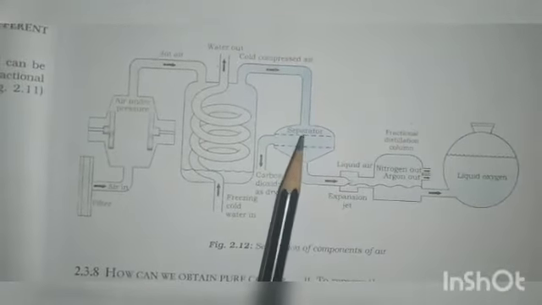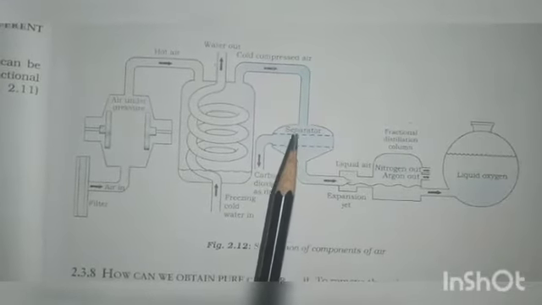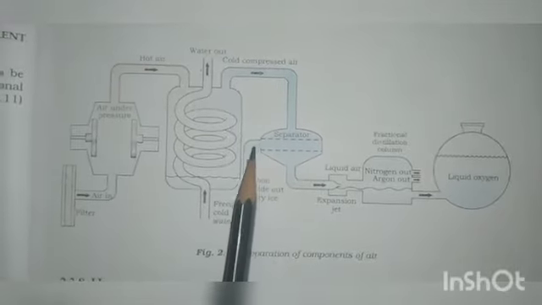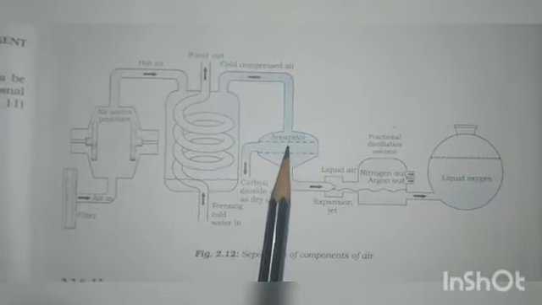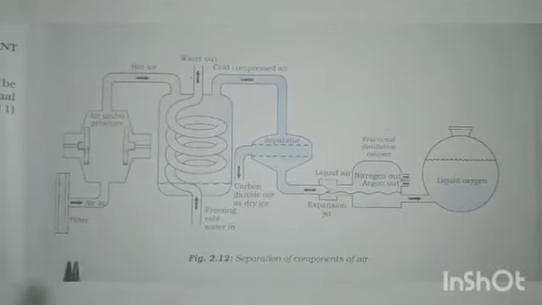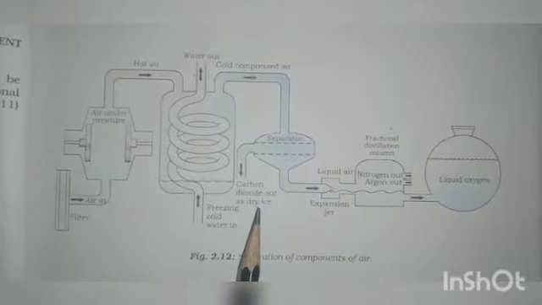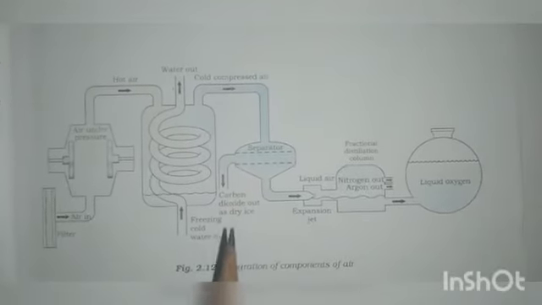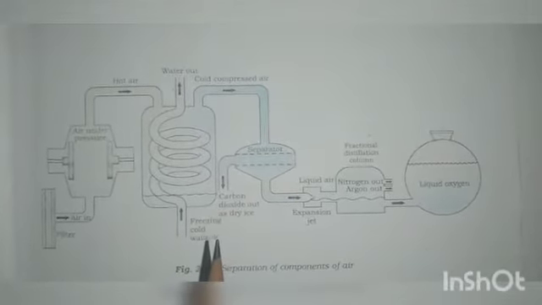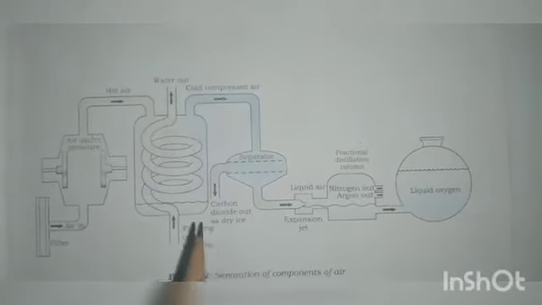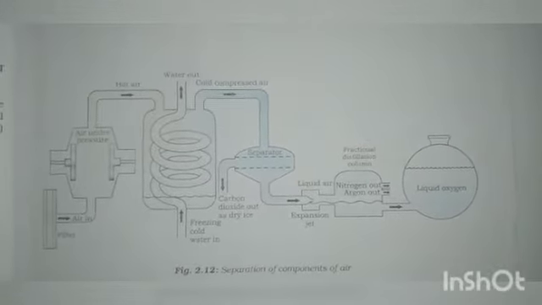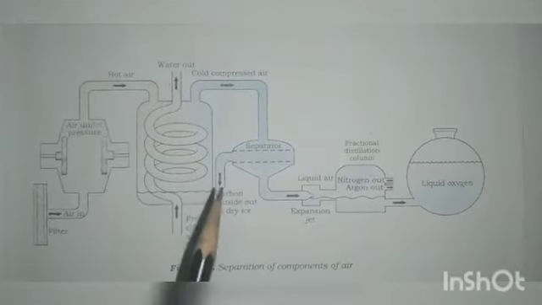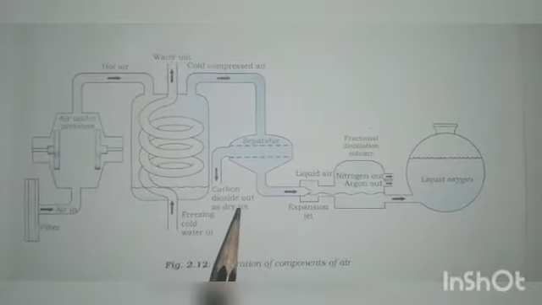So here there will be a separator. Due to this low temperature, all the carbon dioxide will move out in this separator chamber. So carbon dioxide has now come out in the form of dry ice. Dry ice is solid carbon dioxide. If you have seen it in dance shows or in any old movies, it acts like a fuming agent, it keeps coming out like foam or fumes. So carbon dioxide is out as dry ice.